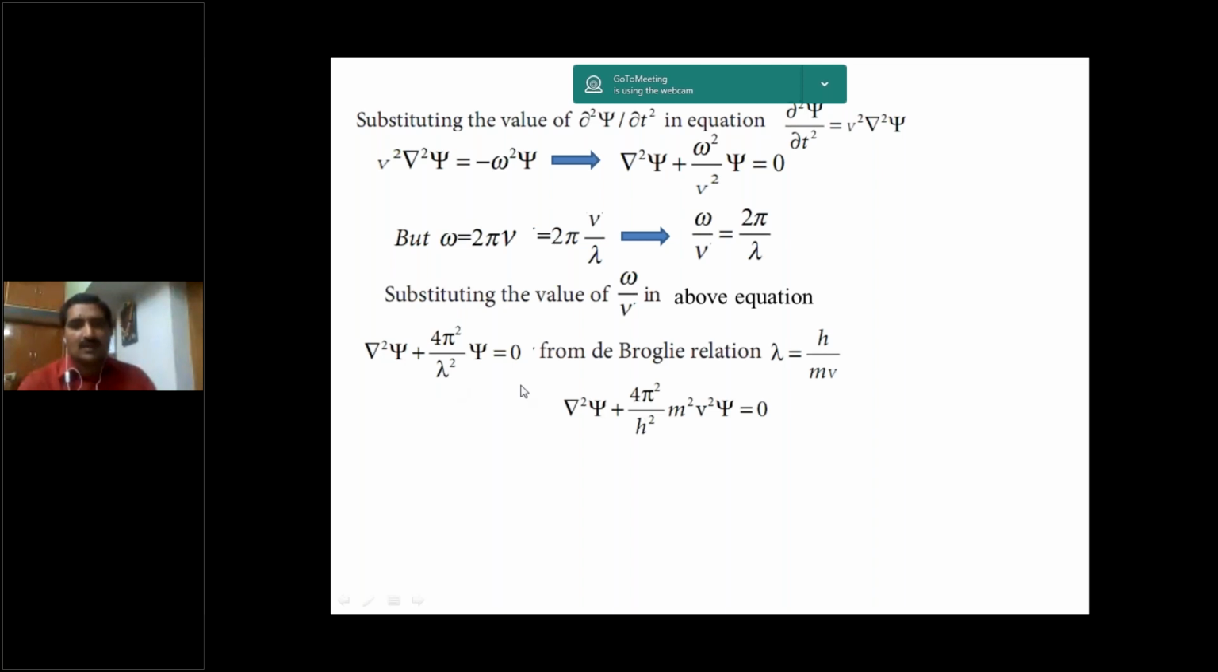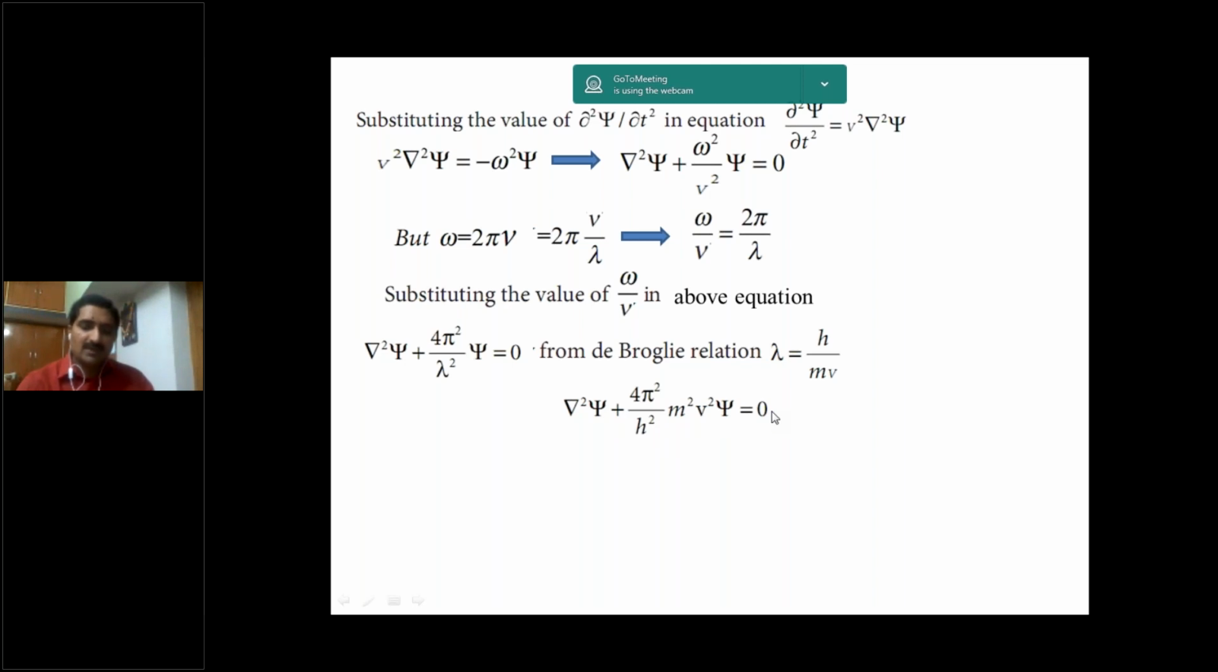So we can write this one: del square psi plus 4 pi square in the numerator, the same. In the denominator, lambda square becomes h square by m square v square, which is written as a numerator. So this is the equation: del square psi plus 4 pi square by h square into m square v square into psi is equal to 0.